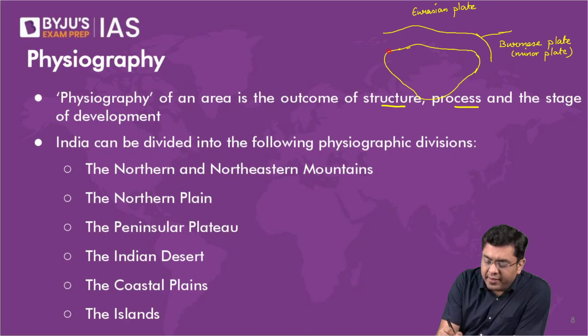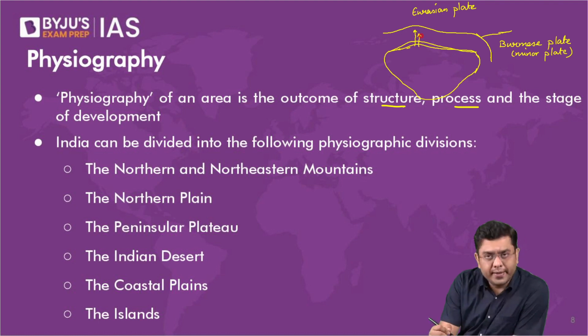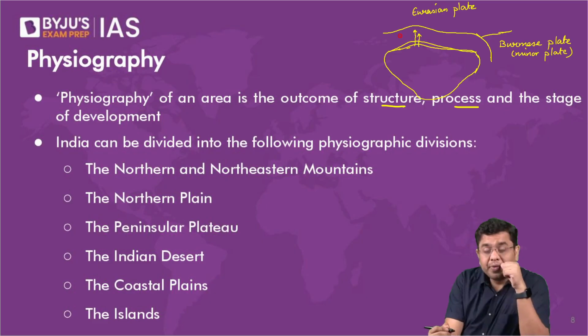Now, this Indian subcontinent, as it was undergoing a collision, first of all, it was this portion which collided. And it was this portion where the folding happened. But then, as this portion collided, there was a kind of opposition or resistance. And this resistance was felt here. So automatically what happened?